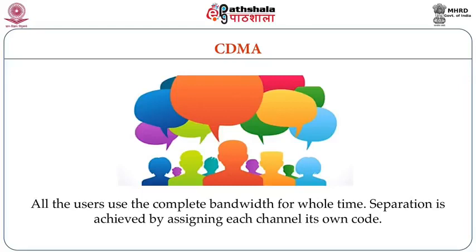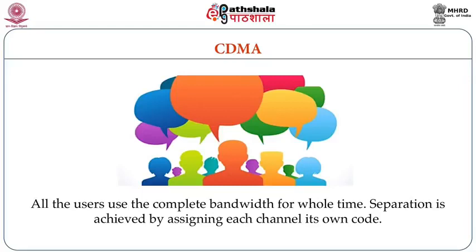The scheme implies that a receiver will only get the transmission of the sender if he knows the code. That is, I can only listen to what you are speaking if I know the language in which you are speaking. So code division multiple access comes with built-in security. And the most important advantage is that everyone is allowed to use the complete bandwidth for the whole time. The only thing is that every user will now be transmitting using different codes.